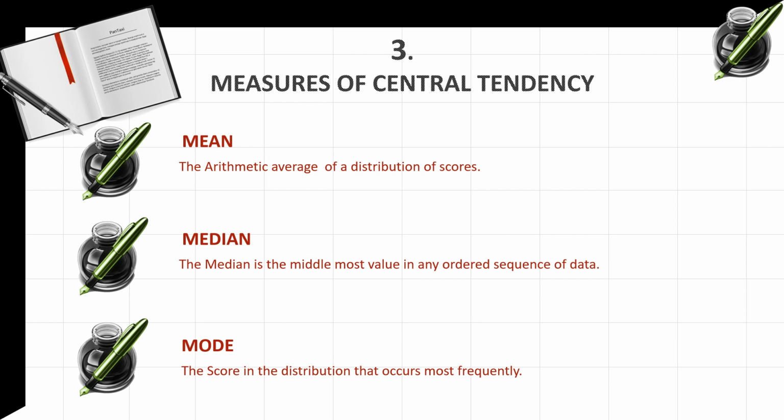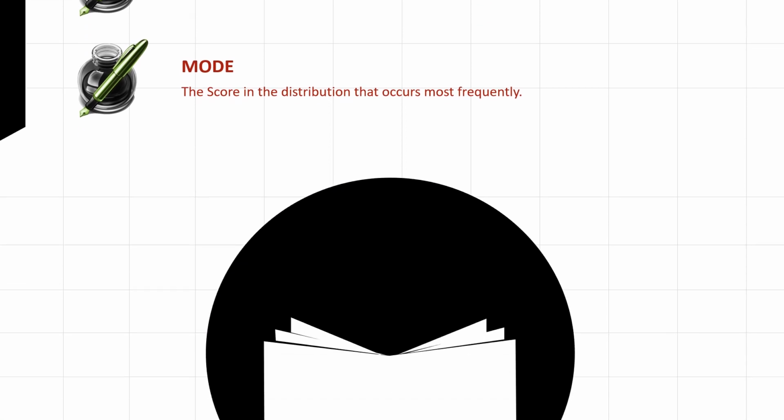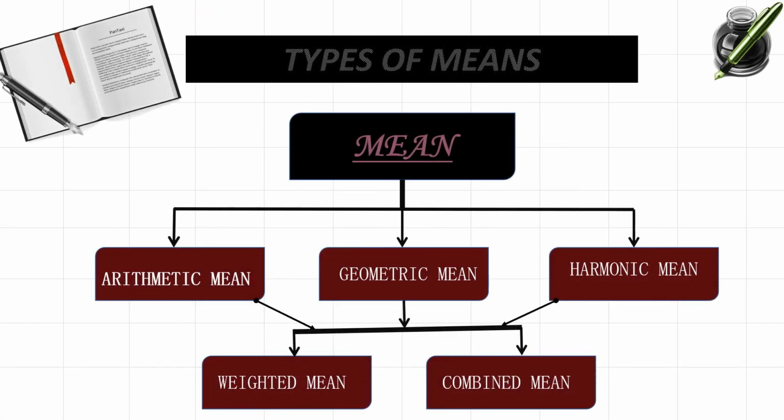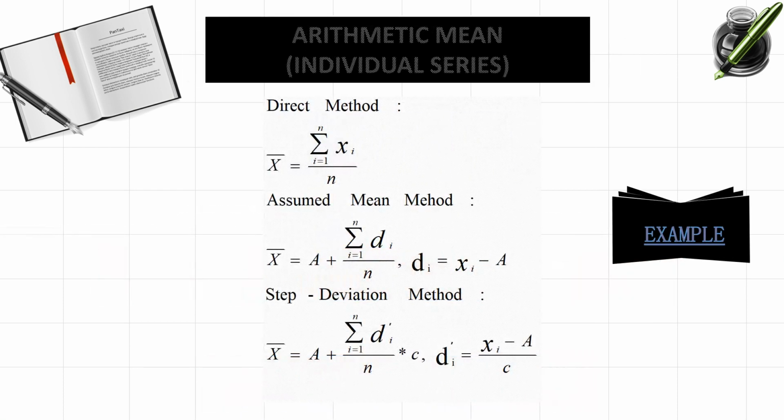Now let us see what are the types of means. There are 5 types here: arithmetic mean, geometric mean, harmonic mean. Under this again we have weighted mean and combined means. First of all, we'll try to know what is arithmetic mean, what are the formulas for that, and simple examples.